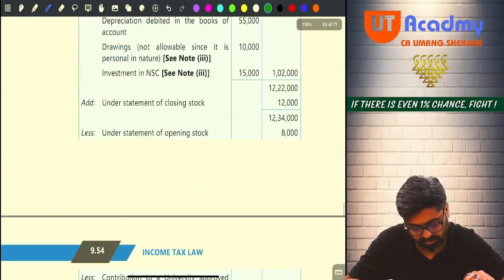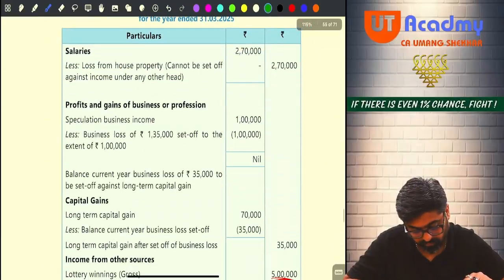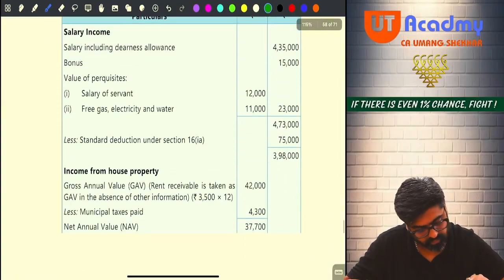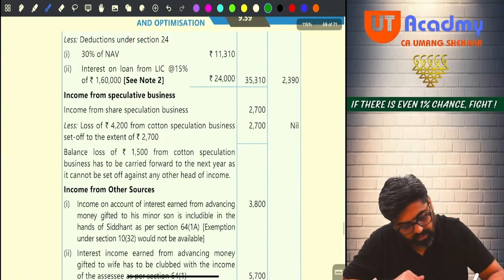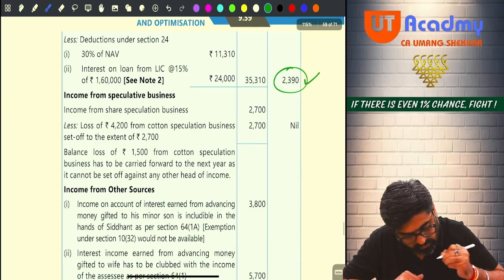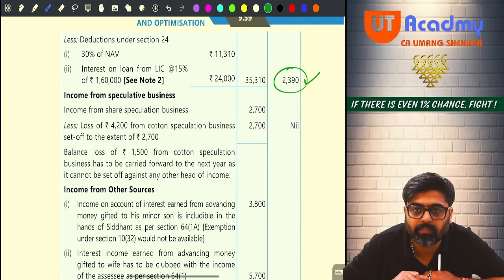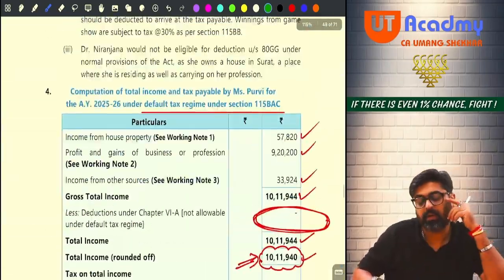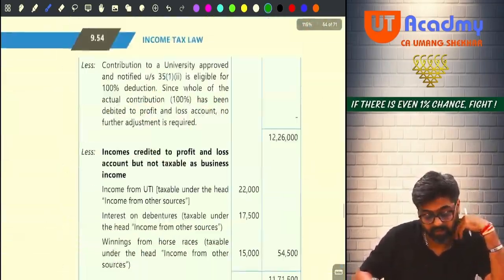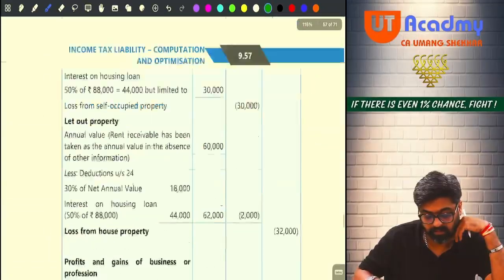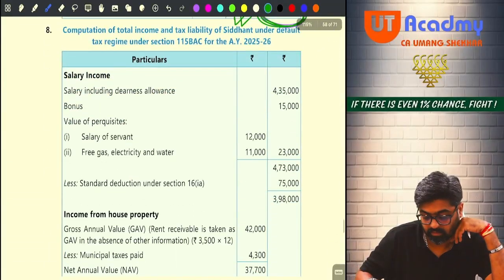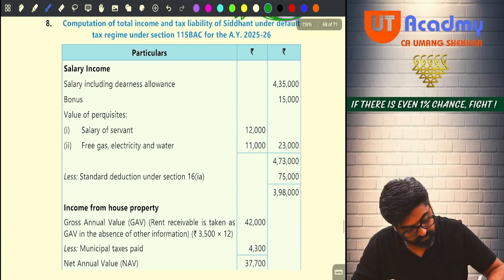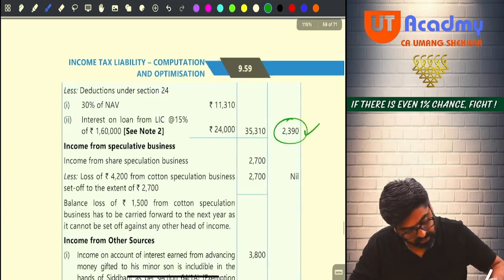This was your question number 8, no? See, 2,390 income from house property, right? And what is the salary income in both the cases? Please check once, so that we don't have to come here again. Salary income 398.